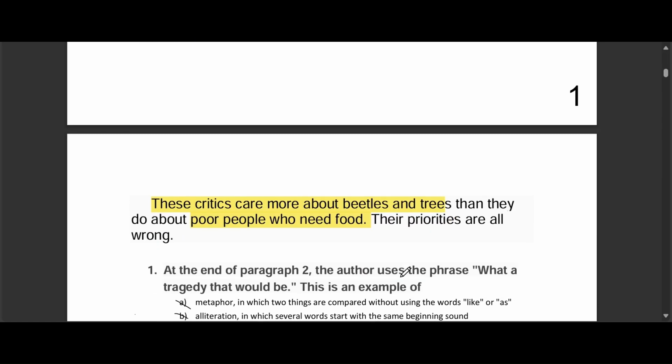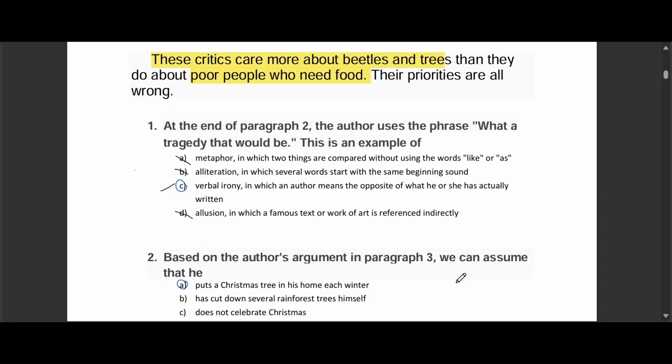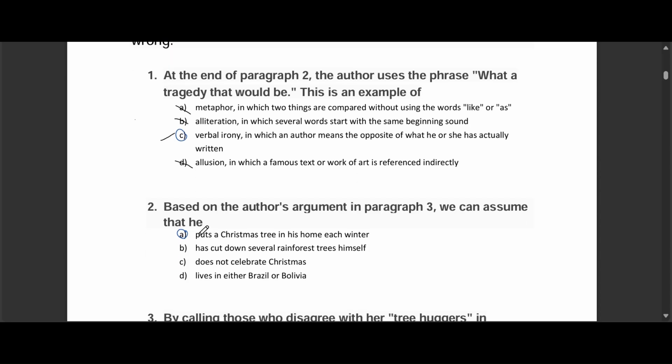Question 2. Based on what the author argues in paragraph 3, what can we guess that he does? Does he A, put up a Christmas tree, B, cut down rainforest trees, C, not celebrate Christmas, or D, live in Brazil or Bolivia? The correct answer is A, puts a Christmas tree in his home each winter. The author mentions cutting down a tree every Christmas, which implies they celebrate with a tree. Why not the others? B, not directly supported. C, actually, it's the opposite of what is implied. The author celebrates Christmas. D, not mentioned or suggested in the text. So A is our answer.